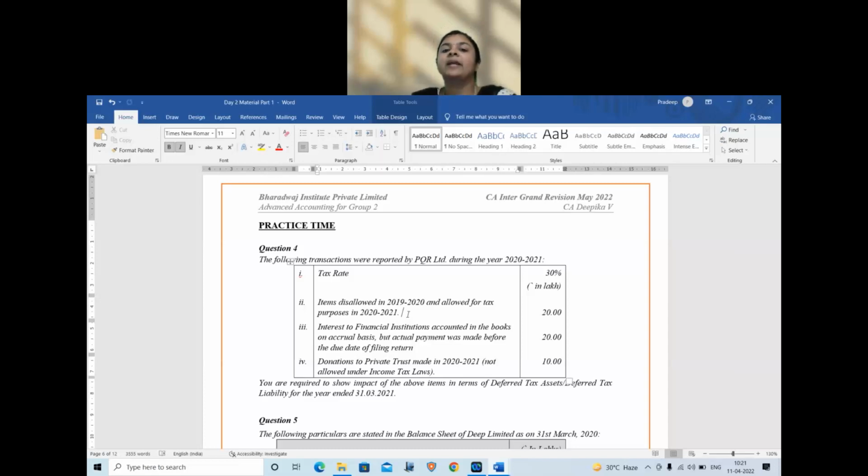Second, interest to financial institutions accounted on accrual basis, whereas payment was made before the due date. Is it allowed as per income tax? Allowed. Allowed as per books? Allowed. Because it is before the due date, so income tax also has no problem. So, is there a difference between books and income tax? No. So, we will write no difference. Accrual basis, interest expense is allowed in books. No difference.